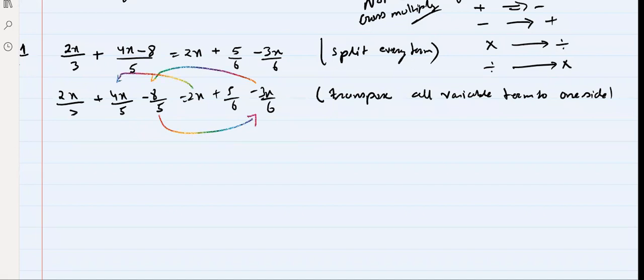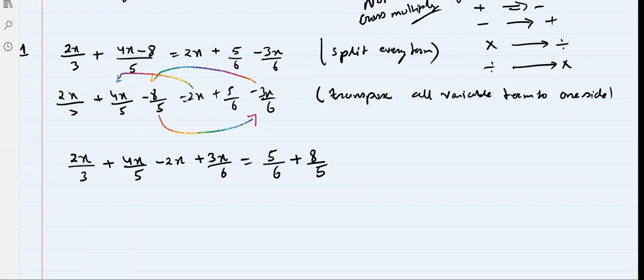Agree, everyone? So after transposing, we will get 2x by 3 plus 4x by 5, now plus 2x will become minus 2x, minus 3x by 5 will become plus 3x by 6, is equal to 5 by 6. Now minus 8 by 5 will become plus 8 by 5. Everyone got till this step? Step by step, right?